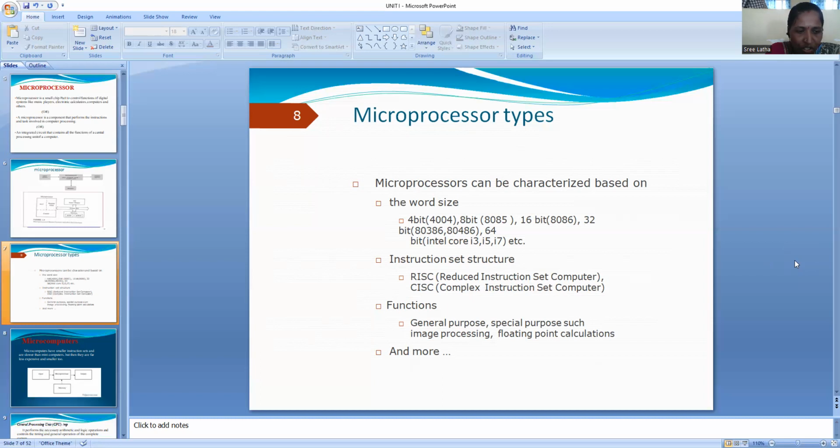Coming to the fourth generation, developed in the year 1986. It produced the 32-bit microprocessor, using HCMOS fabrication by Intel and Motorola. High CMOS fabrication means we can design millions of transistors.